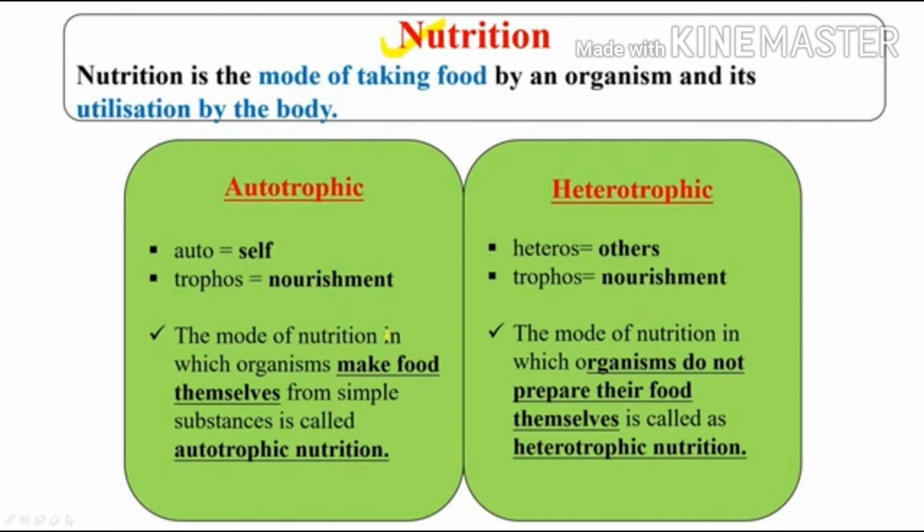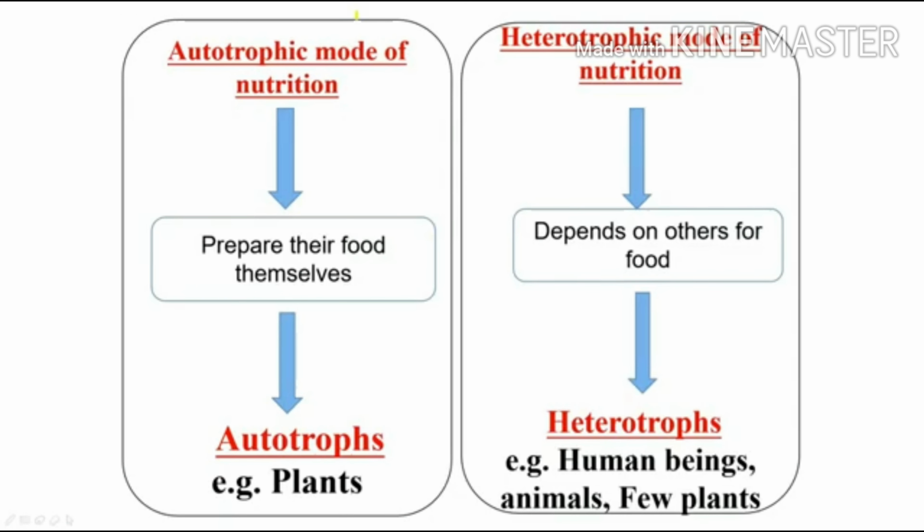The mode of nutrition in which organisms make food themselves from simple substances is called autotrophic nutrition, and the mode of nutrition in which organisms do not prepare their food themselves is called heterotrophic nutrition. That means if they prepare food themselves, then it is autotrophic nutrition. If they depend on others, then it is called heterotrophic nutrition. Auto means self, hetero means depend on others.